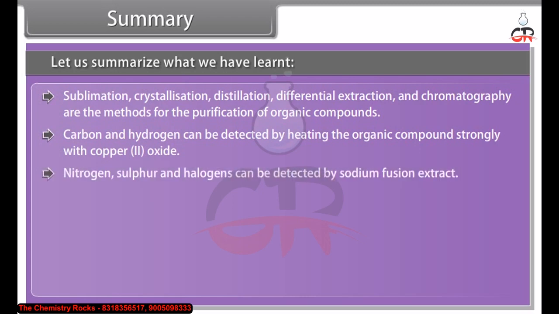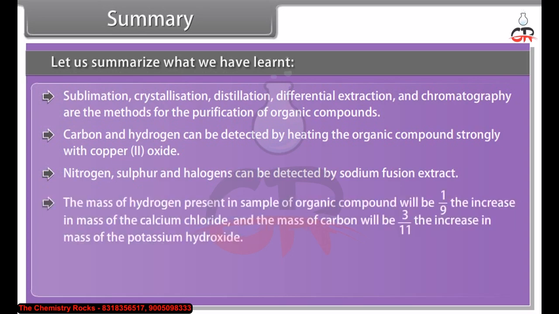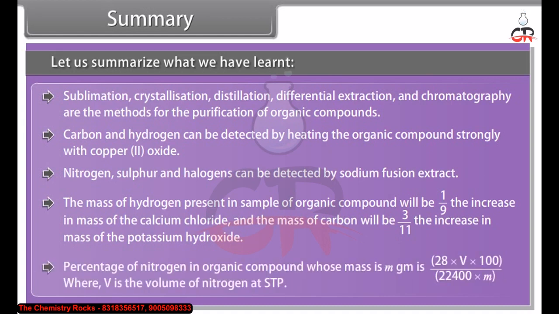The mass of hydrogen present in a sample of organic compound will be 1/9 the increase in the mass of calcium chloride, and the mass of carbon will be 3/11 the increase in mass of the potassium hydroxide. Percentage of nitrogen in organic compound whose mass is m gram is 28 into V into 100 divided by 22,400 into m, where V is the volume of nitrogen at STP.